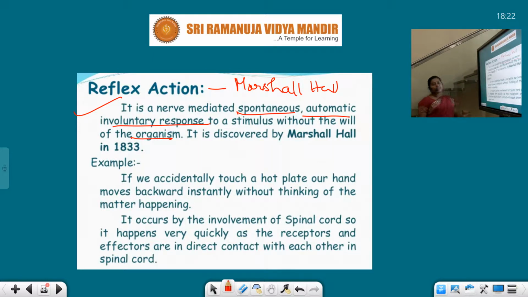Example, if we accidentally touch a hot plate, our hand moves back instantly without thinking. When you touch any hot vessel, you immediately pull your hand back. What is the reason? Without any direction by the brain, you are doing that. It occurs by involvement of the spinal cord. It happens very quickly as the receptors and effectors are in direct contact with each other in the spinal cord. So we are able to do this immediately with the help of the spinal cord.